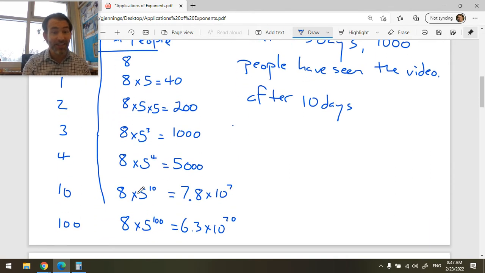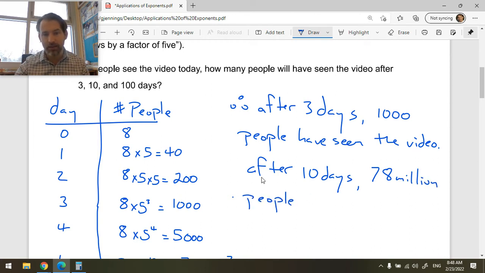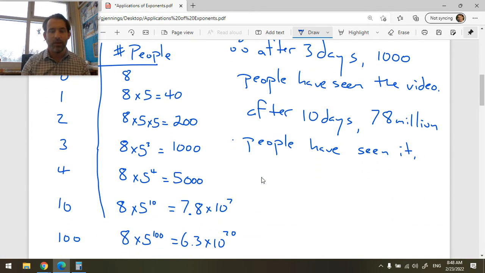After 10 days we had 78 million people. And the human population is only about 8 billion. Okay, so here we're at 6.3 times 10 with 70 zeros, way, way, way more than the entire human population.